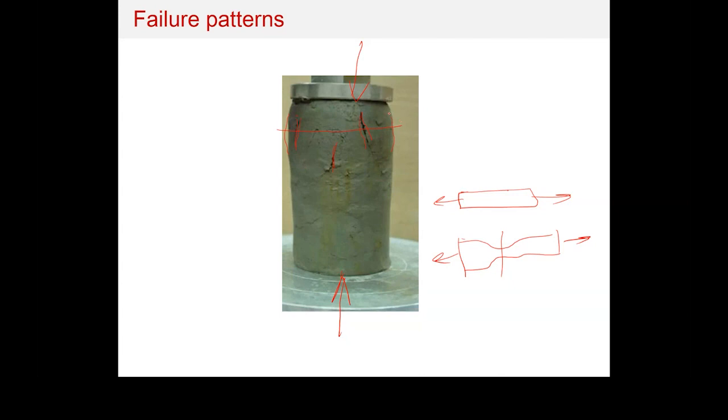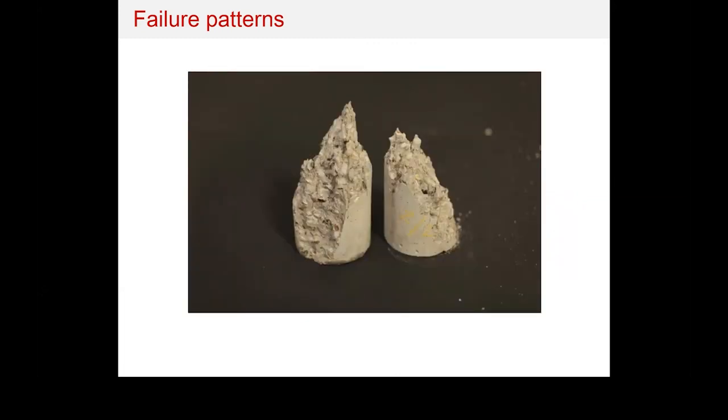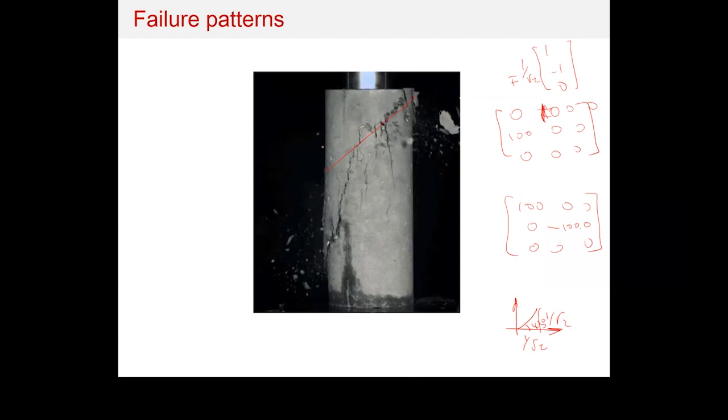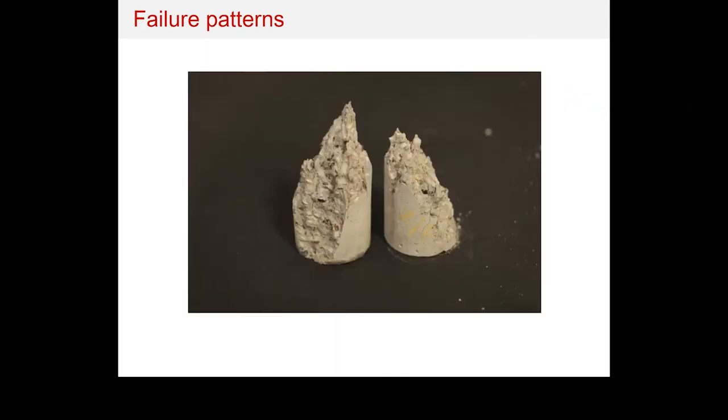All right, one more observation about this picture. This deformation here is quite clear now, and this is quite obvious. If you go back to the previous sample where you had this brittle failure, and you remove the two pieces of concrete after the test and put them on top of each other, I mean, you just go back here and place these two pieces together and measure the dimension, you will see that the dimension would be pretty much exactly the same as before.